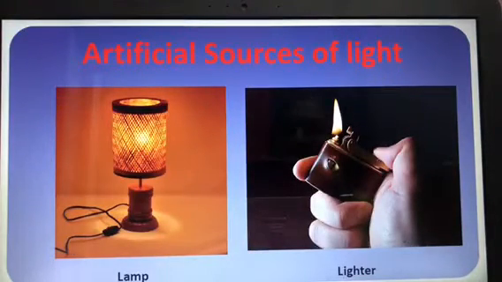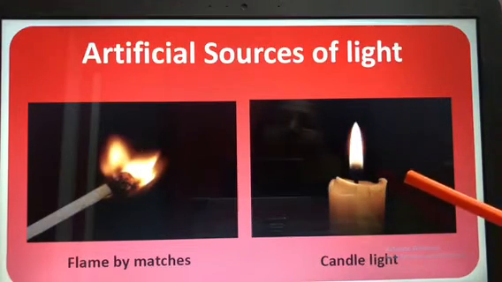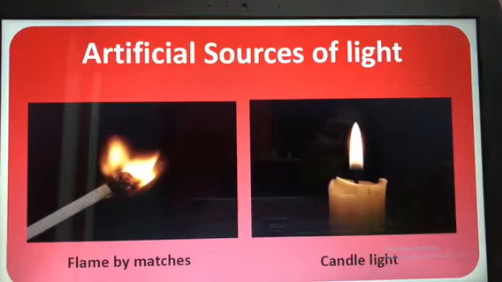Then next you have a lamp. Everyone might be knowing during night you all use the night lamp, no? Little bit of light will be there. That is also artificial source of light. Then lighter. This is also artificial source of light. Then what we have? Flame of matches. To lit the candle we lit flame by the matches. So to lit the candle what we do? We take the stick and with the help of the matchbox we lit it. So this is a candle light, this is the flame by matches, and this is the candle light.